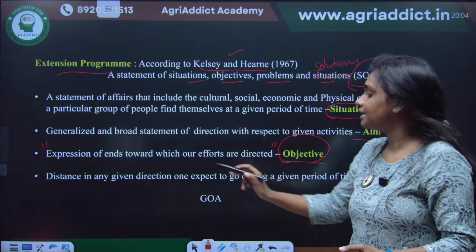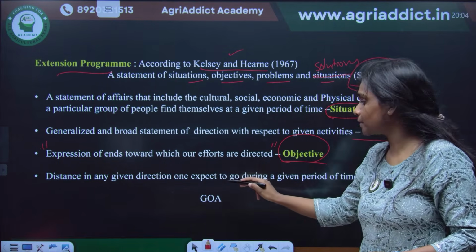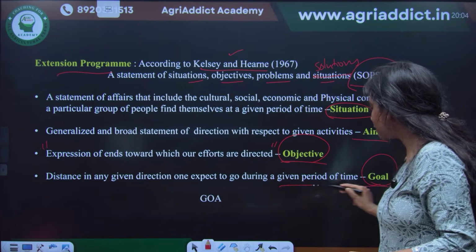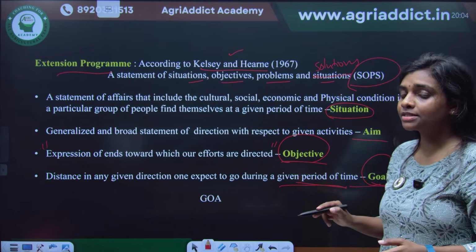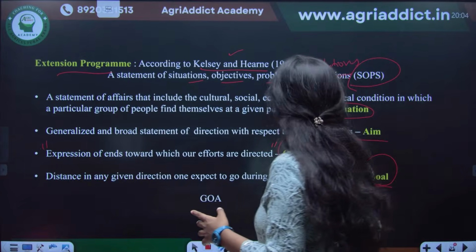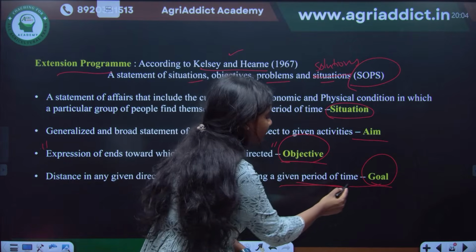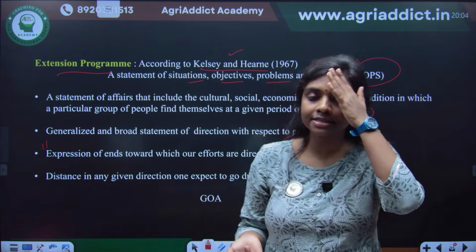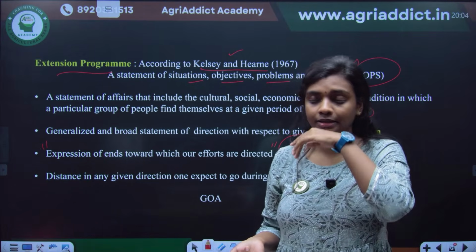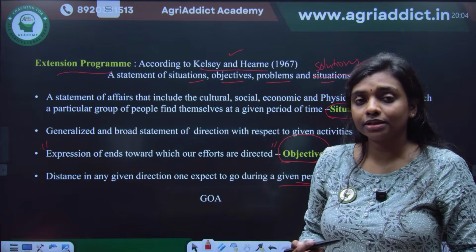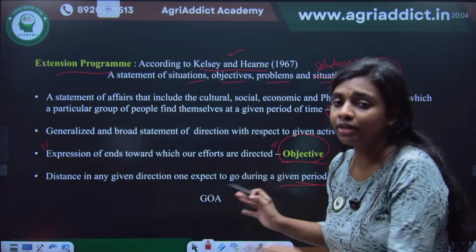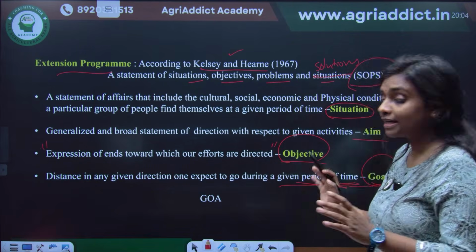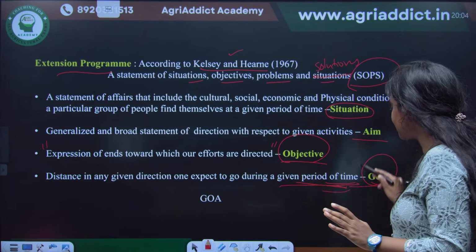Then what is the goal? Goal means distance in any given direction one is expected to go during a given period of time. So the distinction between objective and goal is that the time component is involved here. I'm saying I want to increase the production of wheat from 2 quintals to 5 quintals within 2 years of time. When that time period is specified, that is the goal.